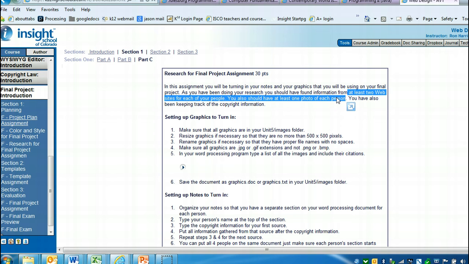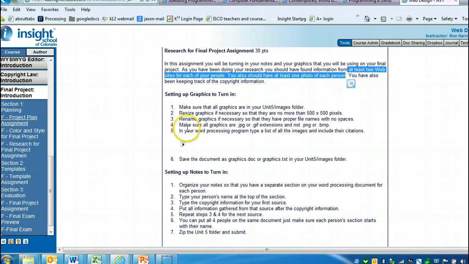So you're going to have a photo on the main page, and then you'll probably have a little photo on at least 2 of the pages that you have for your people. So it would be nice to have pictures on all the pages.